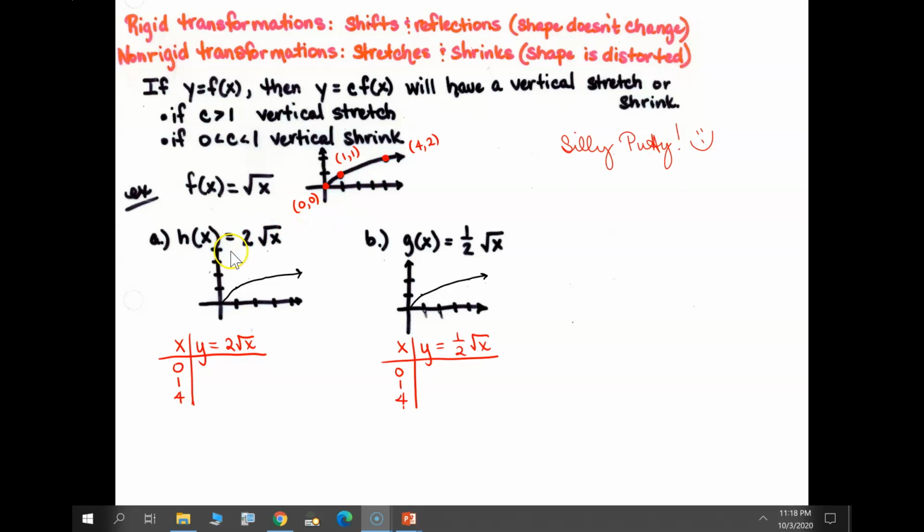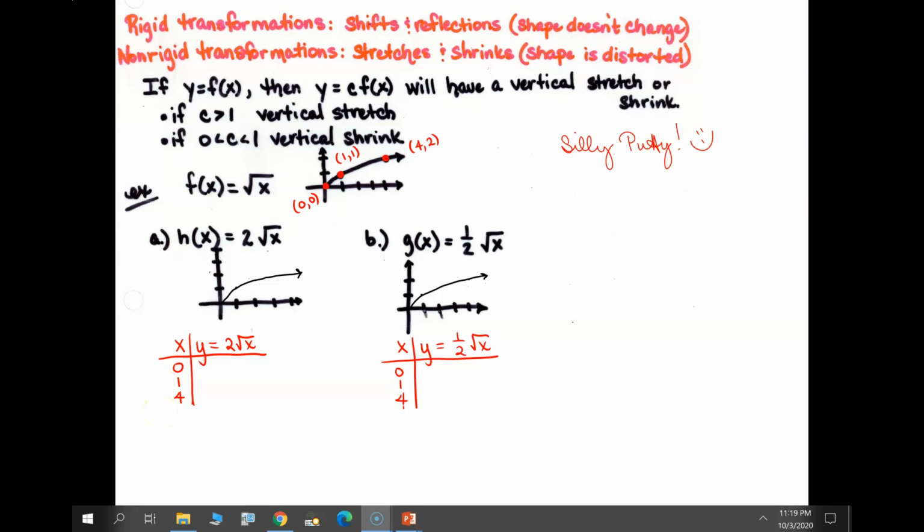So if we have y is equal to 2 square roots of x, what do you think that's going to do to the graph? Well, that 2, of course, is a vertical stretch, but it's a vertical stretch by a factor of what? Of 2, right? It's going to double it. If you think about it, this is why every one of these y values is going to be double what they were before. So what would this graph look like if it were doubled? Well, it would just go twice as high, right? So maybe up here somewhere. Well, that's our hypothesis, so let's check it. Let's plug in a couple of points and see what we get.